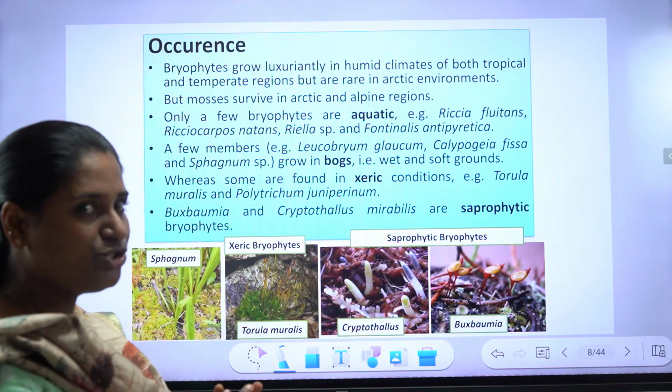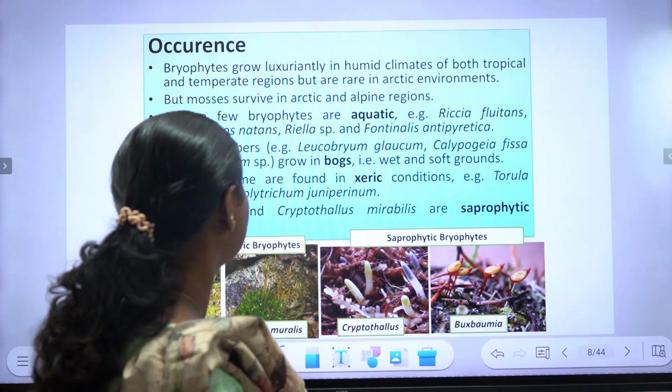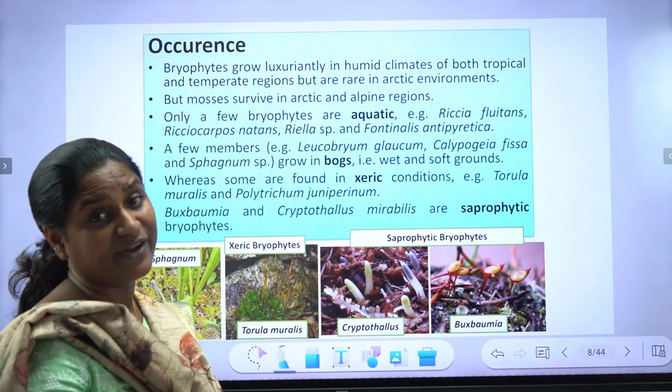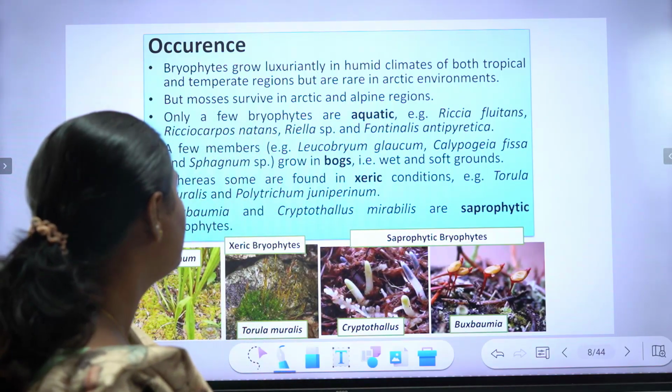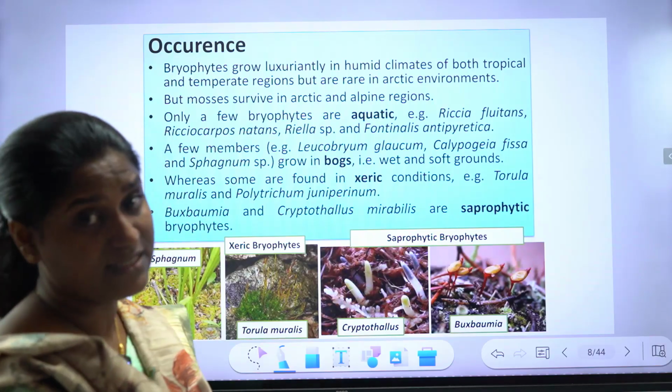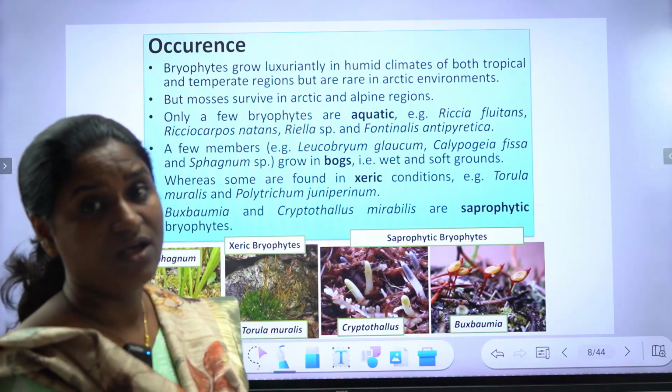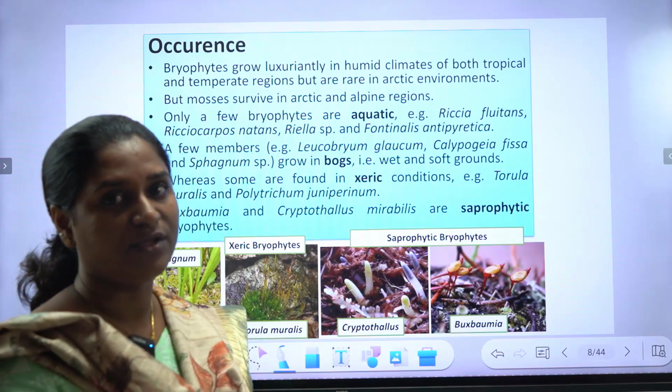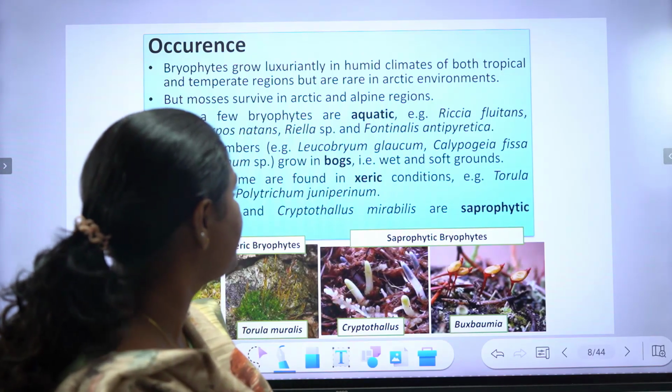Bryophytes grow luxuriantly in humid climates of both tropical and temperate regions, but are rare in the Arctic environment. But mosses survive in the Arctic and alpine regions.